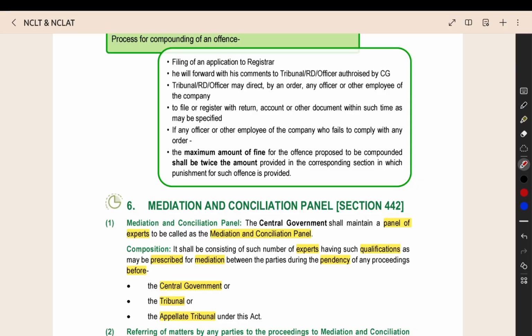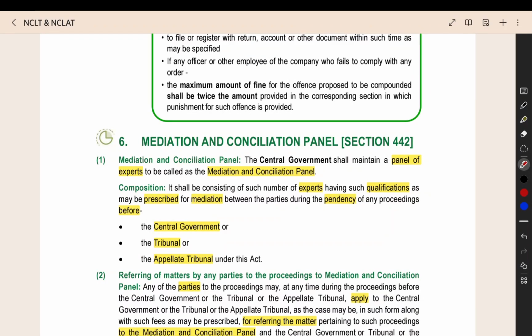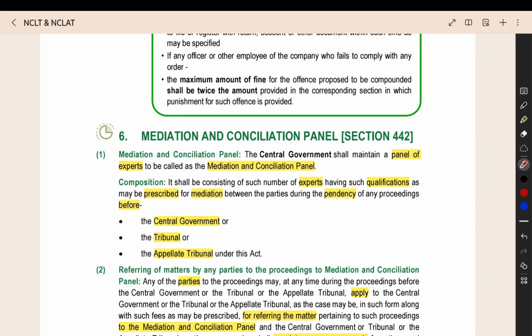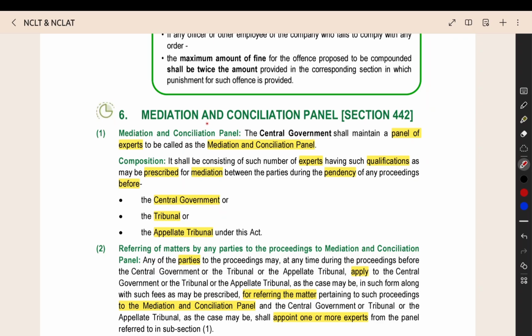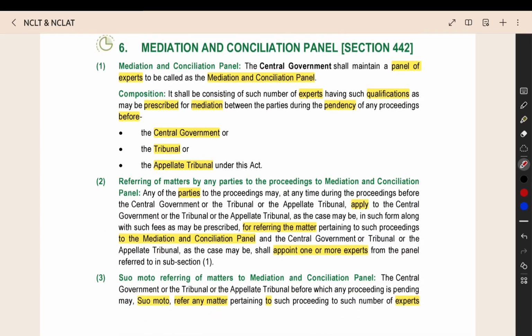Now we have completed the topic of compounding of offences. Now we can start the next topic, mediation and conciliation panel. Not all the cases we can send before the tribunal, central government and special court. We have to do the mediation also. Sometimes when you do the compromise, some people will get compromised and then the proceedings will be dropped. They will go on a mutual benefit, like mediation, conciliation. You would have studied in the SETC arbitration itself. I would have told you about that.